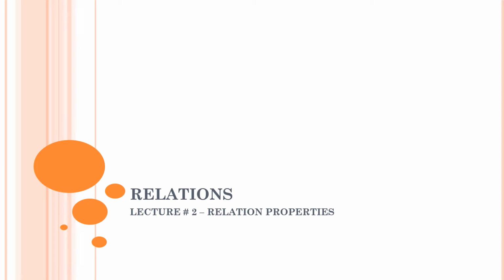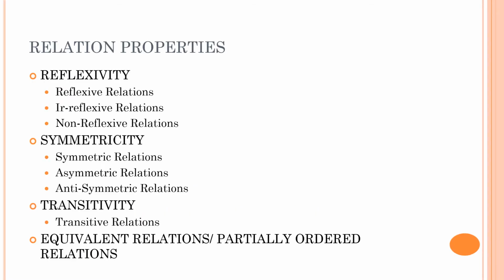Now let us discuss the properties of relations. The properties of relations are basically categorized under three categories. We have the reflexivity property, the symmetricity property, and the transitivity property. Under reflexivity, we have three types of relations: reflexive relations, irreflexive relations, and non-reflexive relations. Now, one important thing over here is that any relation that you have must fall under one of the three categories. Either the relation has to be reflexive, or it should be irreflexive, or it should be non-reflexive.